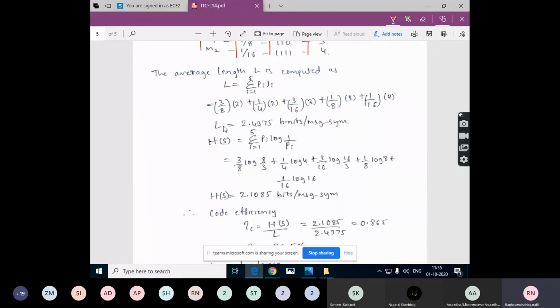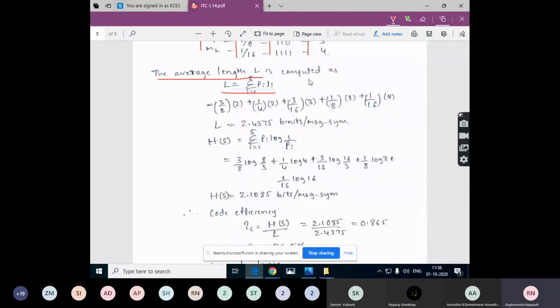To calculate them, first we need the average length of the code. The average length is denoted by capital L and is computed using this equation: L is equal to summation i is equal to 1 to Q, where Q is 5, of Pi into Li. Substitute the values of Pi and Li.